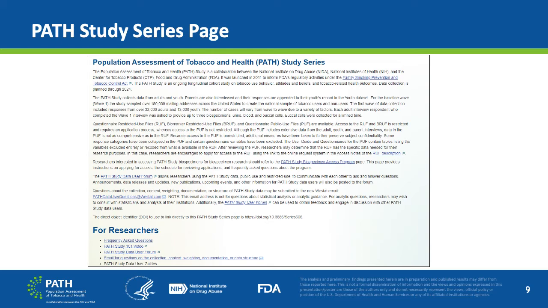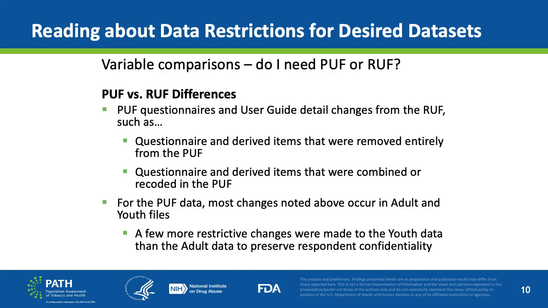There is a wealth of description text as well as resources for researchers on this page. Researchers interested in using the PATH Study data may wonder which of the PATH Study data collections would be most suited for their individual research needs. It is often a debate between whether they should use the PUF data or the RUF data, so many data users would benefit from reading about data restrictions for the desired data sets.